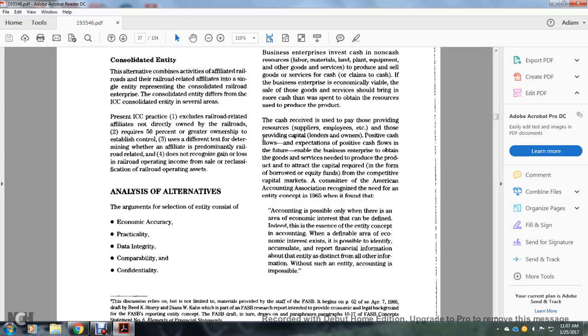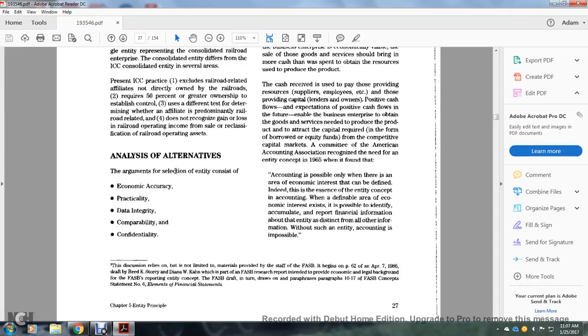Third, it uses a different test for determining whether an affiliate is predominantly railroad related. And fourth, it does not require recognizing gain or loss in railroad operating income for the sale or reclassification of railroad operating assets.